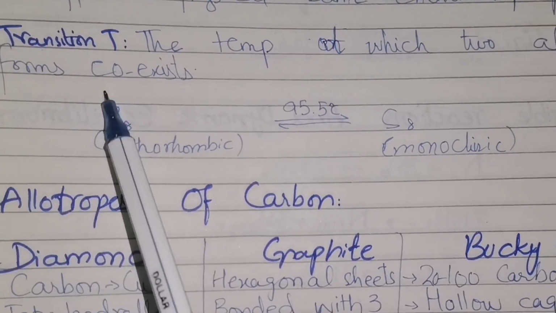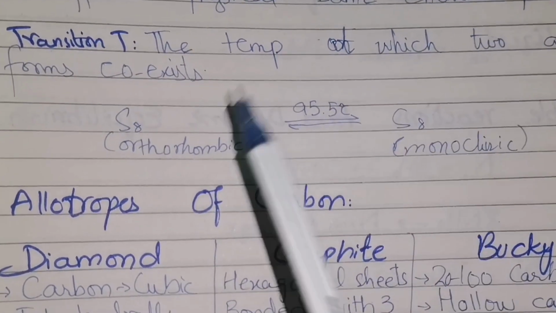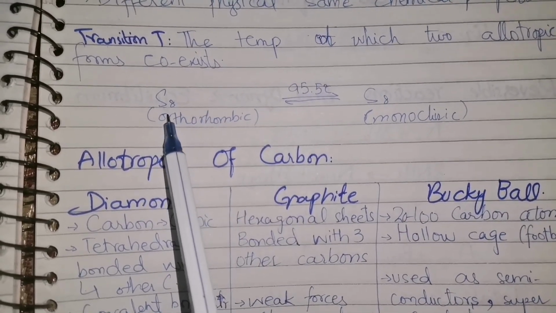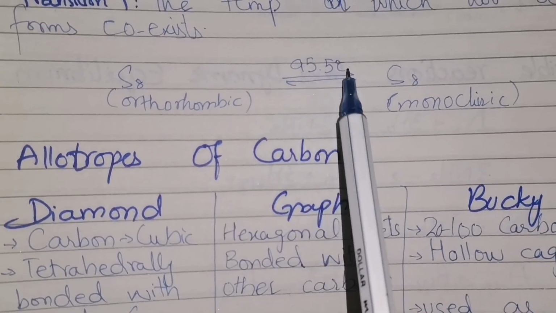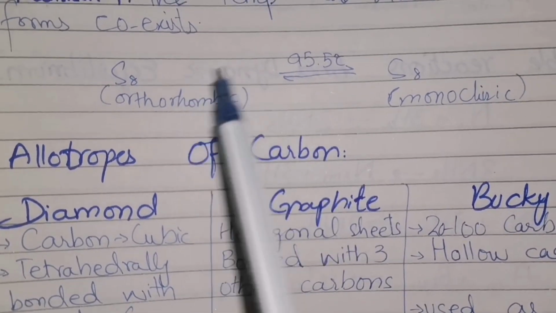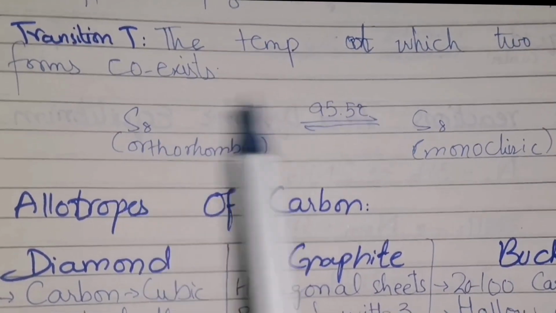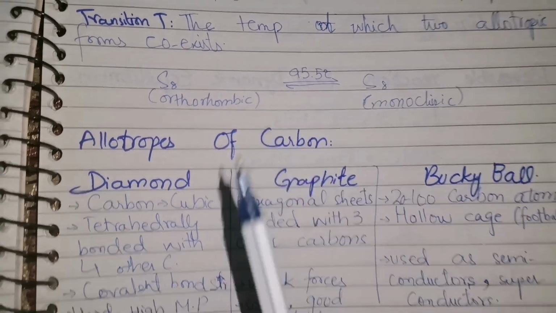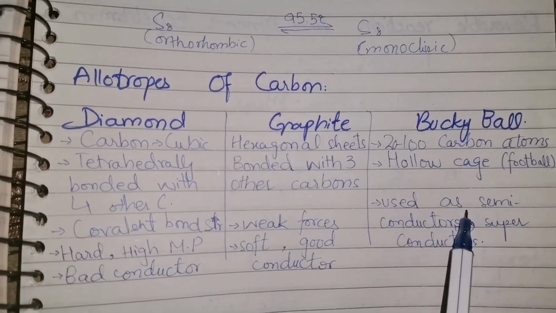Now coming towards the transition temperature. What is transition temperature? Transition temperature is the temperature at which 2 allotropic forms coexist. What does this mean? Take sulfur. It exists in two forms, orthorhombic and monoclinic. The temperature at which the two allotropic forms coexist is 95.5 degrees centigrade, known as the transition temperature. So the transition temperature for sulfur is 95.5 degrees centigrade.